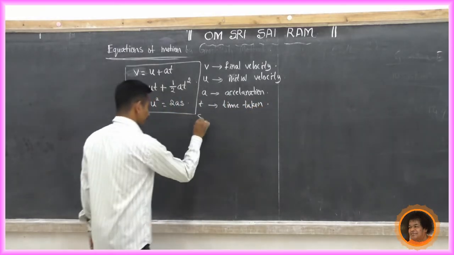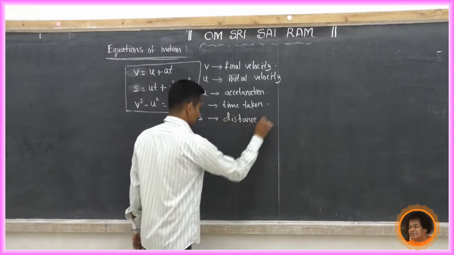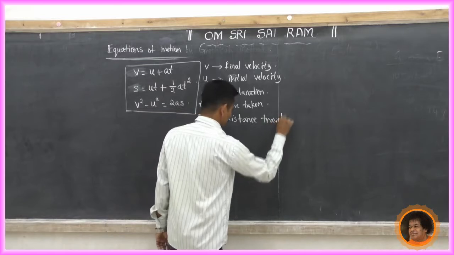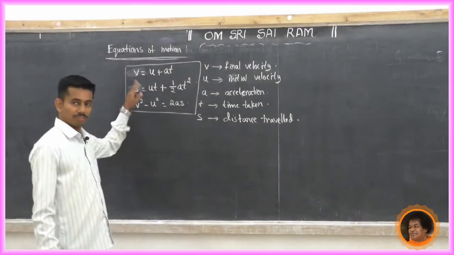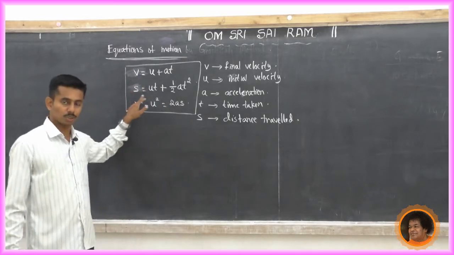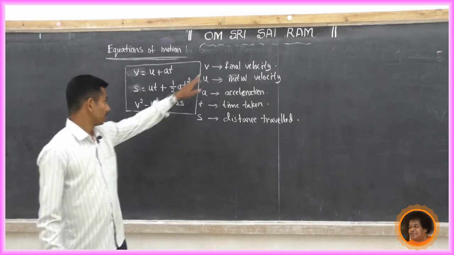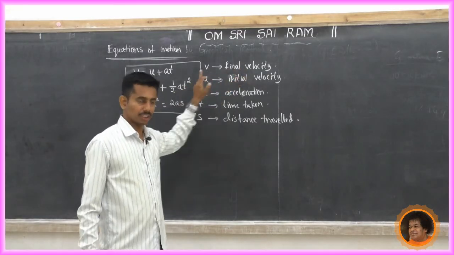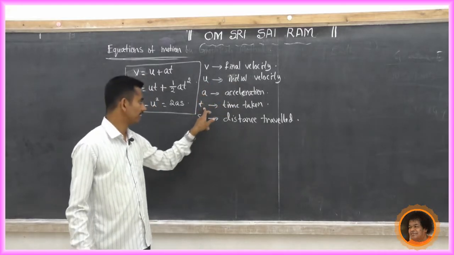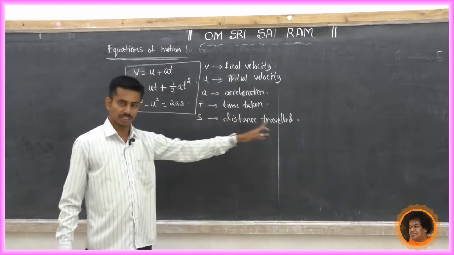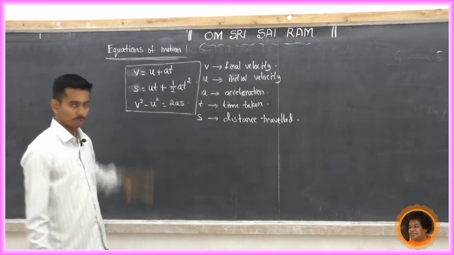Then s means distance traveled or distance covered. 3 equations of motion: v equal to u plus at, s equal to ut plus half at squared, v squared minus u squared equal to 2as. v means final velocity, u means initial velocity, a acceleration, t time taken, s is distance traveled. These are the very important equations of motion.